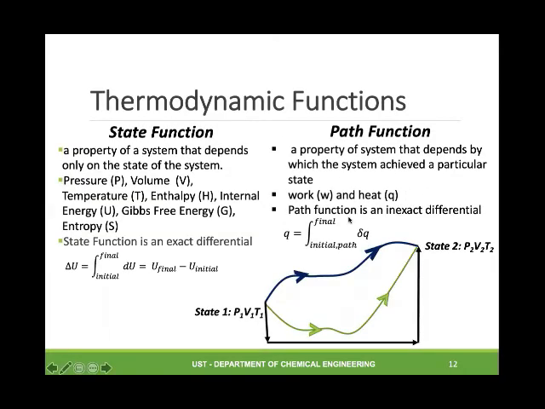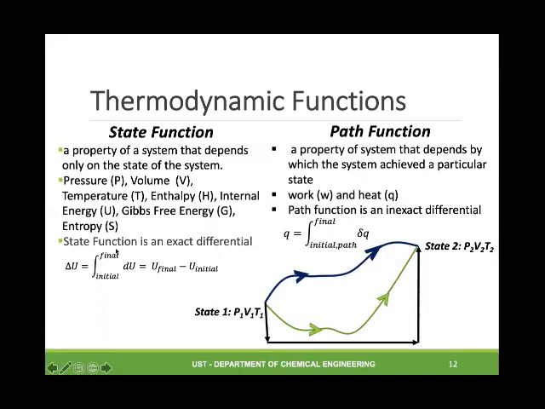Now we also have what we call state function and path function. When we say state function, this is a property of a system that depends only on the current state of the system. This describes the system. What are examples of state function? The pressure, volume, temperature, enthalpy, internal energy, also Gibbs free energy and entropy, which will be discussed in the latter part of the course.